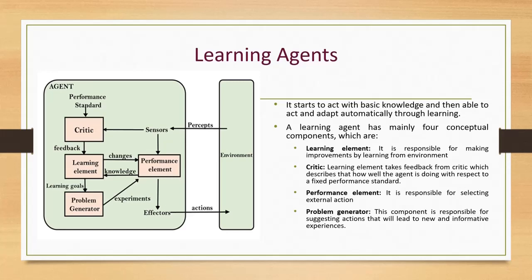It is responsible for selecting external action. The next one is problem generator. It is the component that is responsible for suggesting actions that will lead to new and informative experiences. Hence, these learning agents are able to learn, analyze, and perform, and look for new ways to improve the performance.